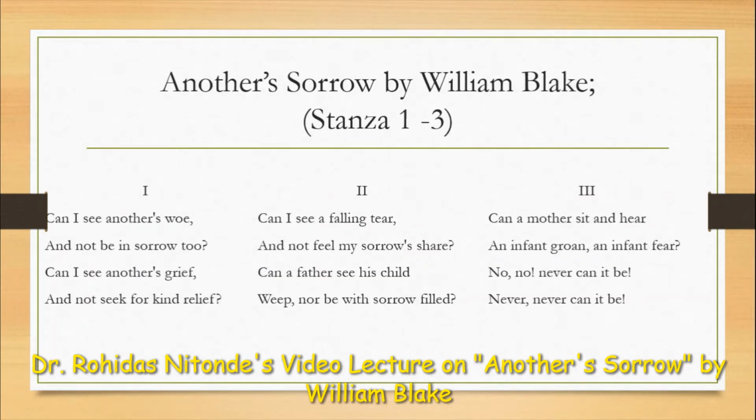Let us look at the poem. The first stanza reads like this. Can I see another's woe and not be in sorrow too? Can I see another's grief and not seek for kind relief? Can I see a falling tear and not feel my sorrow share? Can a father see his child weep, nor be with sorrow filled? Can a mother sit and hear an infant groan, an infant fear? No, no, never can it be, never, never can it be.